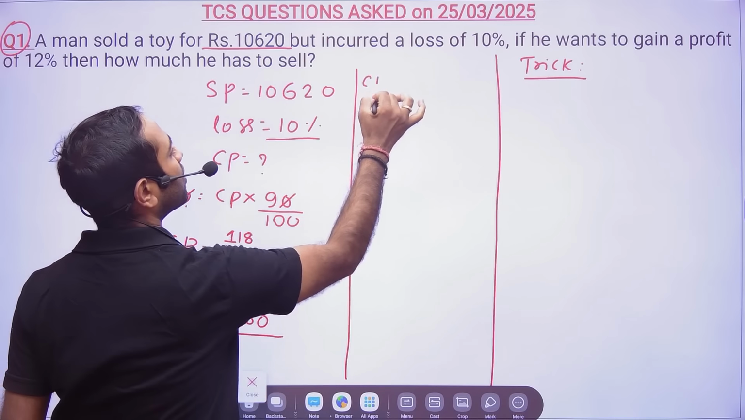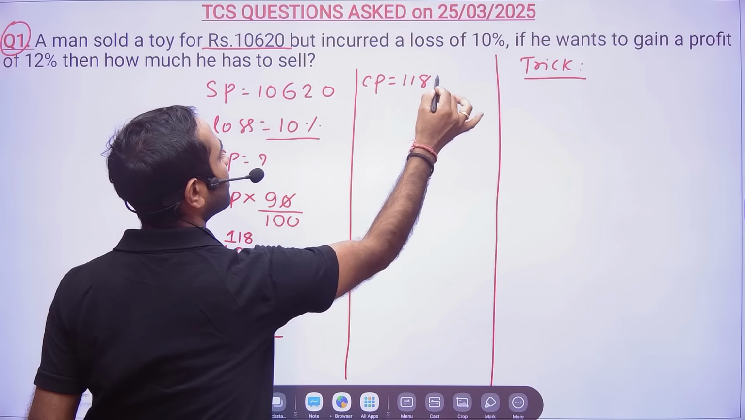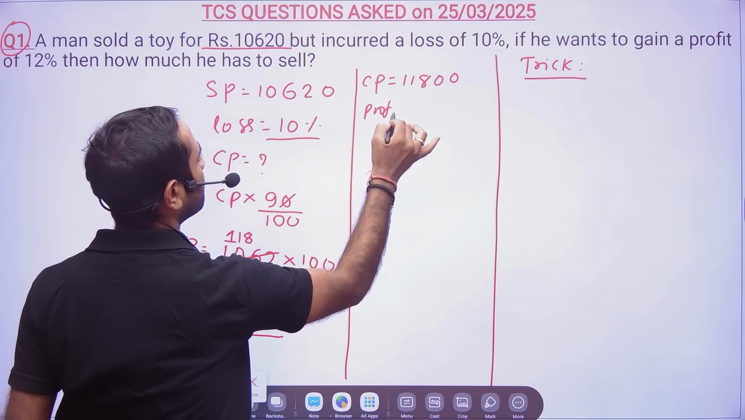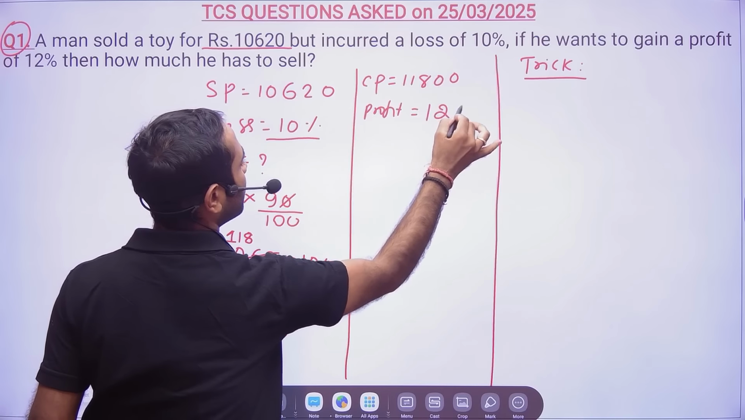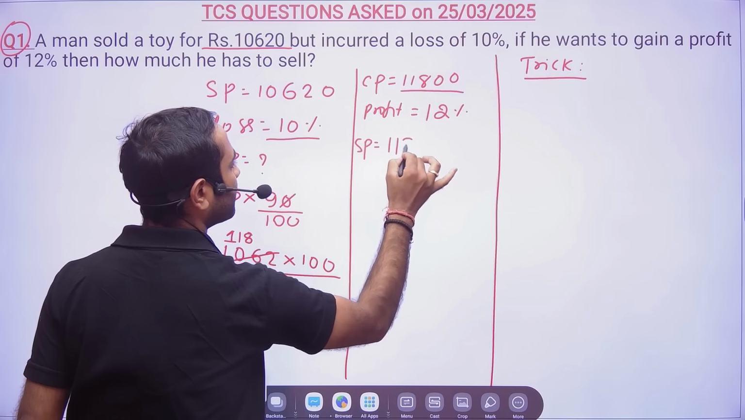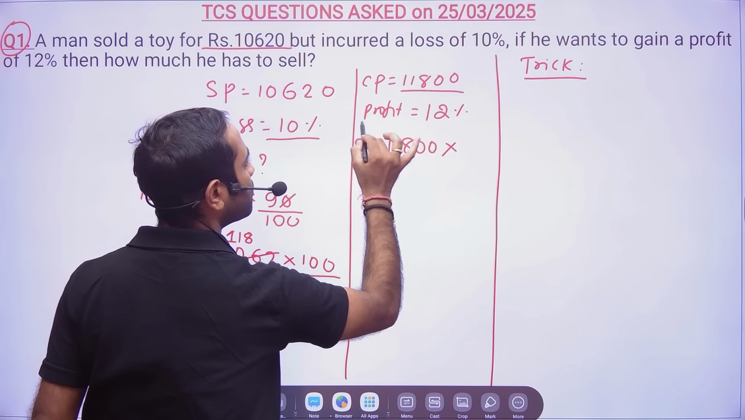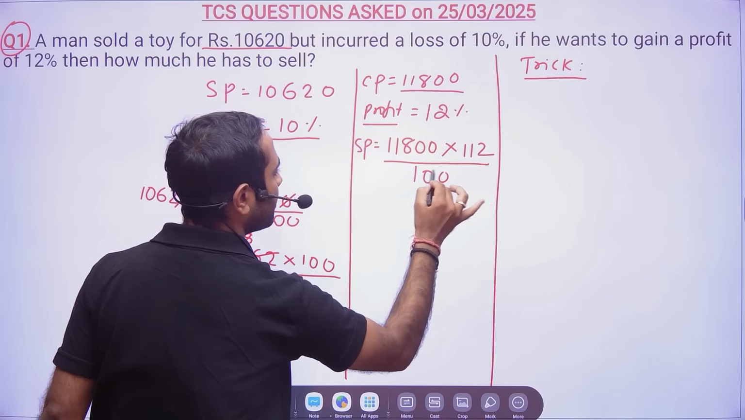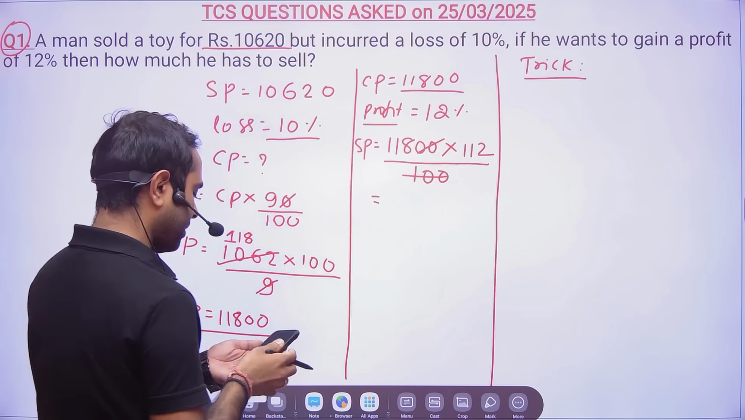So now you know the cost price is 11,800 and you want a gain or profit of 12%. So what should be your selling price? So selling price will be equal to cost price into 100 plus profit percentage, 112 divided by 100. Now if you solve this, you will be able to get the answer.